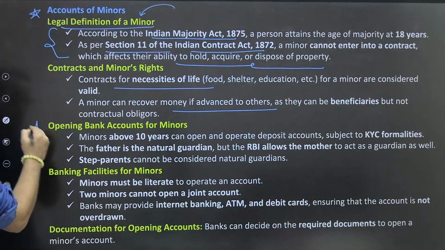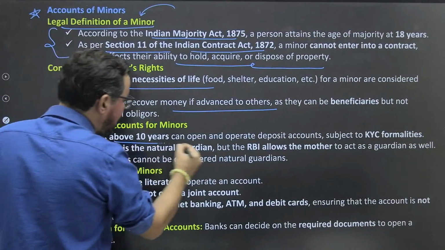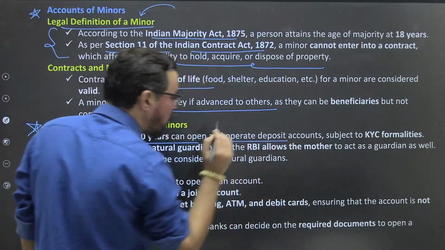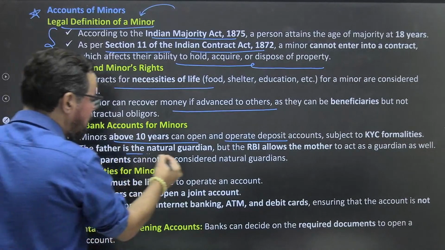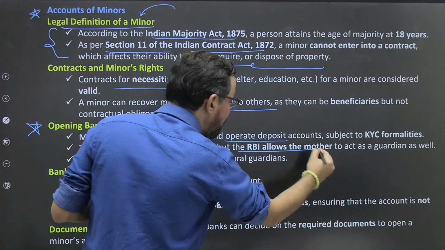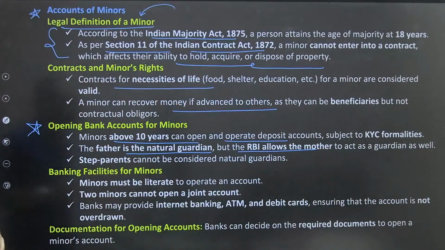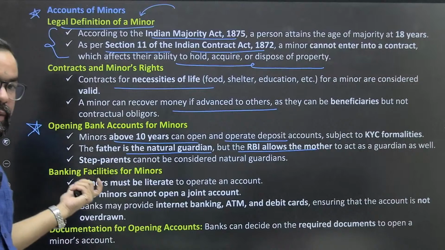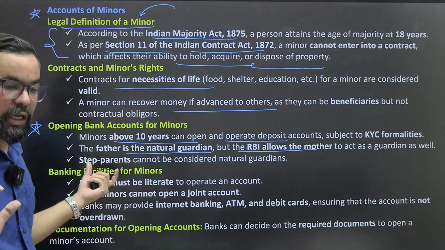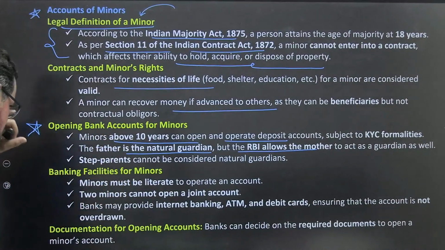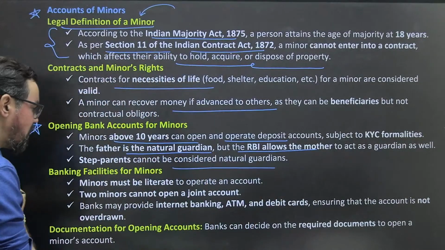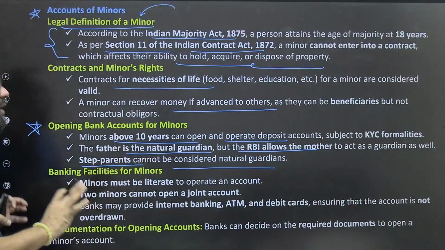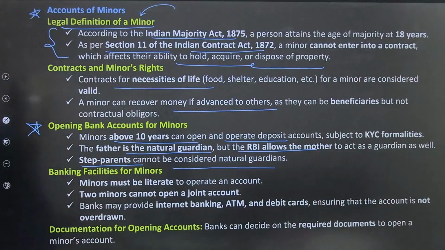Opening a bank account for a minor: a minor above 10 can open and operate deposit accounts subject to KYC formalities. The father is the natural guardian, but the RBI allows the mother to act as a guardian as well. So father and mother, as per present laws, anyone can be the natural guardian. Stepparents cannot be considered natural guardians. These are small things, please keep them in mind.